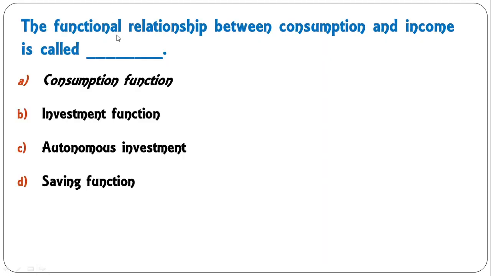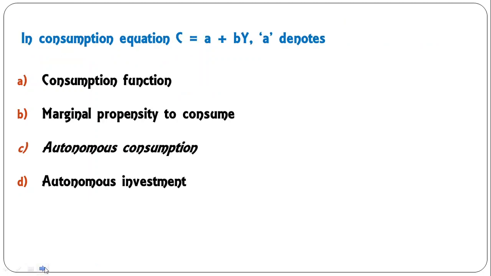The first question is: the functional relationship between consumption and income is called consumption function, investment function, autonomous investment, saving function. So dear students, the relation between consumption and income is known as consumption function. So A is the correct answer.